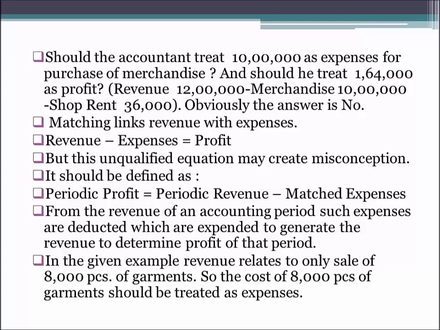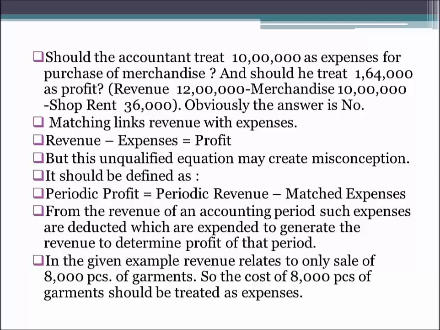So here the accountant cannot take rupees 10 lakh as the expense of merchandise. Rather, he has to take only the expense which has been incurred in relation to the revenue, that is the expense of 8,000 pieces. And what is the expense of 8,000 pieces? 8,000 into 100, that is rupees 8 lakh.